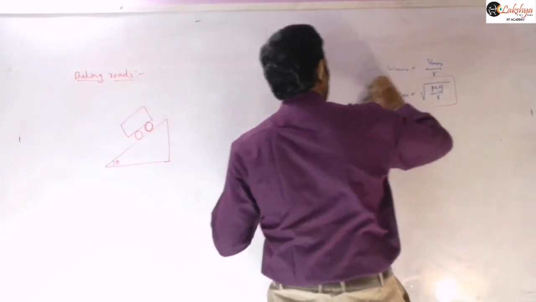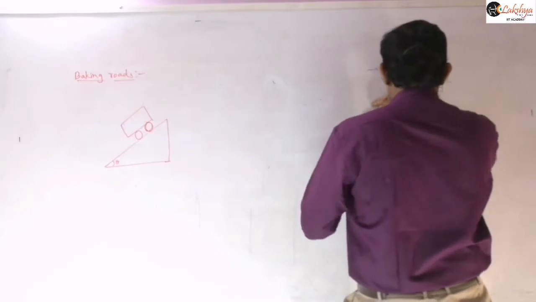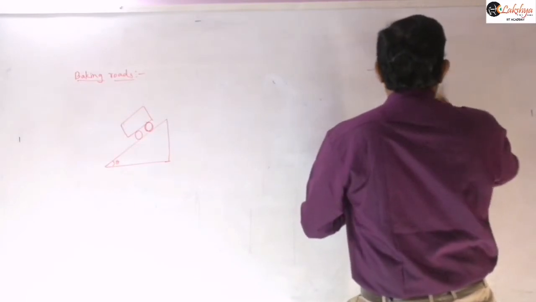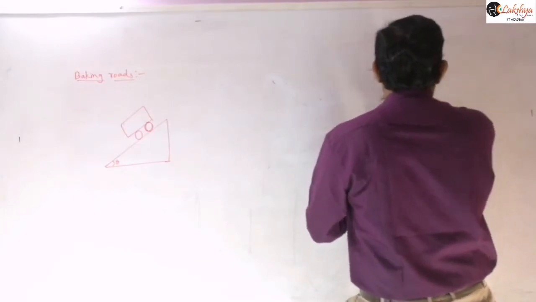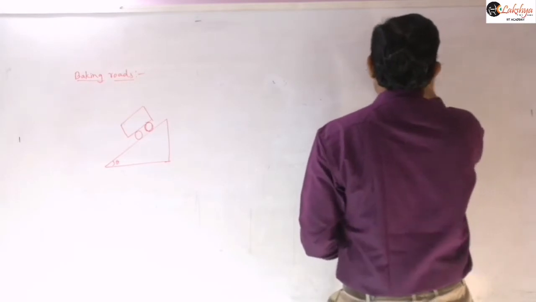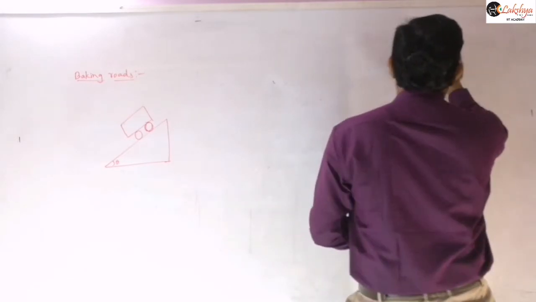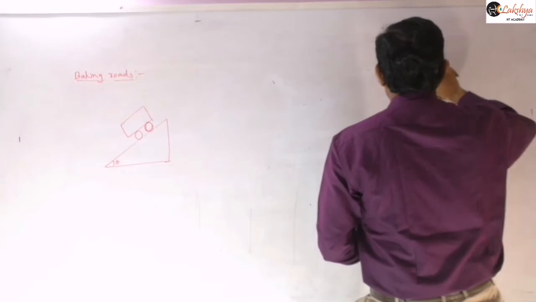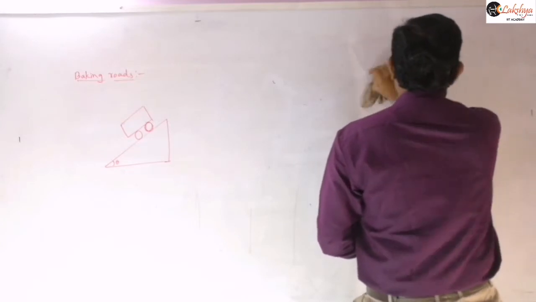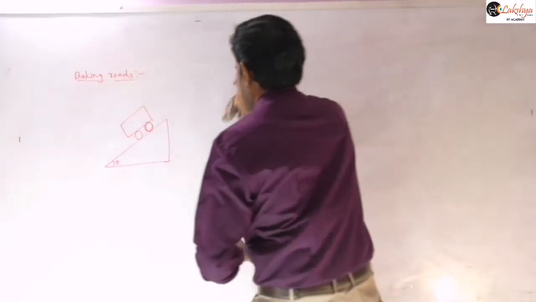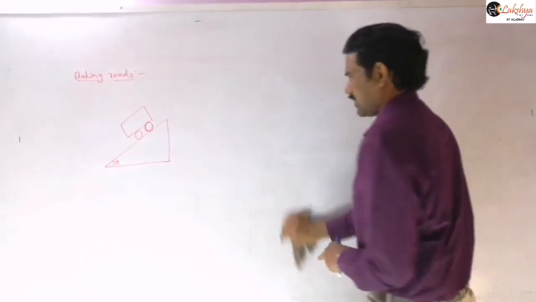And the angle made by the road with the horizontal is called the angle of banking, or banking angle.